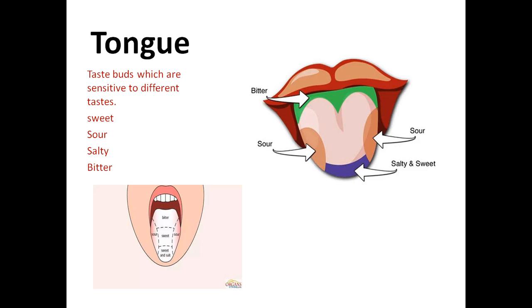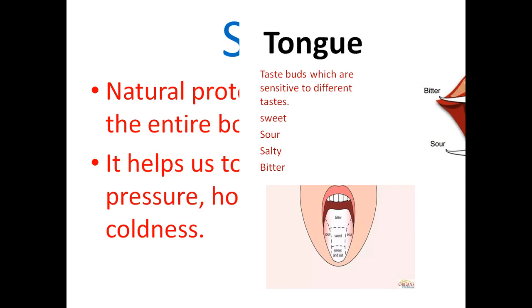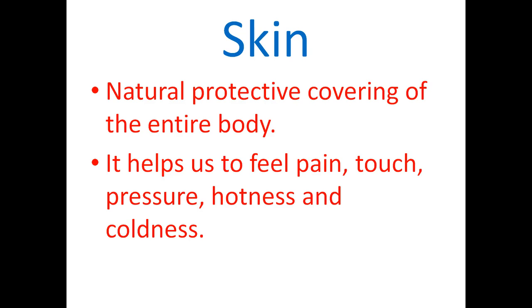Now next is the tongue. You already know about the tongue. There are 9,000 taste buds present on our tongue, which are sensitive to different tastes like sweet, salty, sour and bitter. Now our last sense organ is the skin.